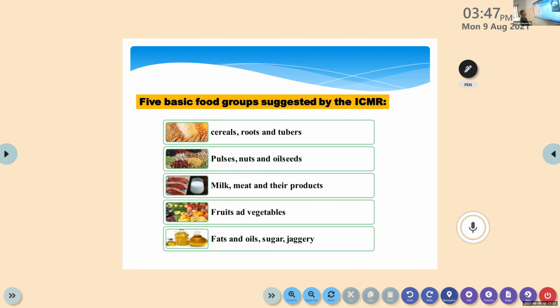Then we discussed the 5 basic food groups by ICMR. First one, that is cereals, roots, and tubers. Then we have pulses, nuts, and oil seeds, the second food group. Then we have milk and milk products, meat, and also their products, the third food group. Then we have fruits and vegetables, the fourth category. The last one, fat, oil, sugar, and jaggery, the fifth category. These are the 5 basic food groups.